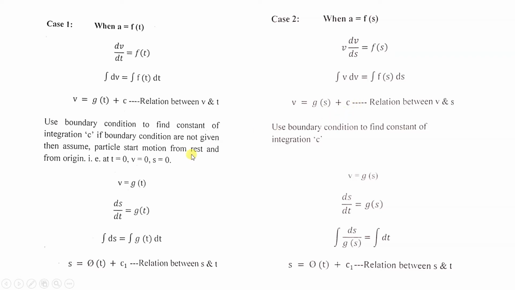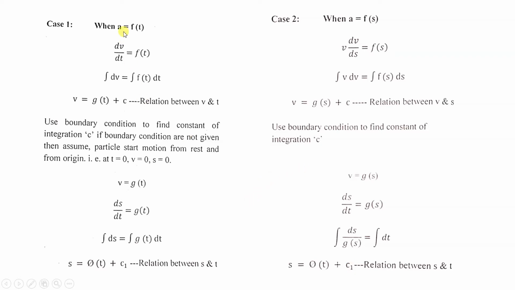Now use the boundary condition, the particle is starting motion from rest, so you will get c is equal to 0. So we can write v is equal to a function of s. Now you can replace this velocity by ds by dt. Take ds on the left hand side and dt on the right hand side, and integrate it. So you will get s as a function of time and one more constant. So this is case 2.